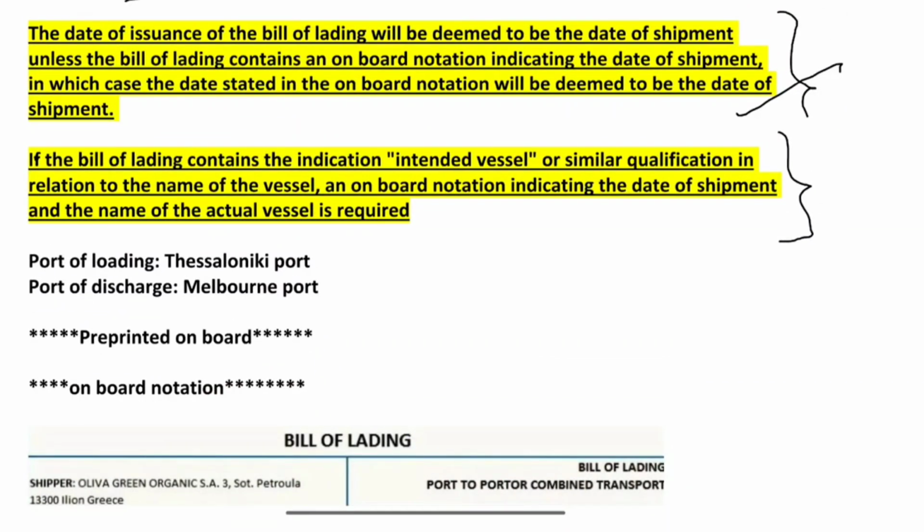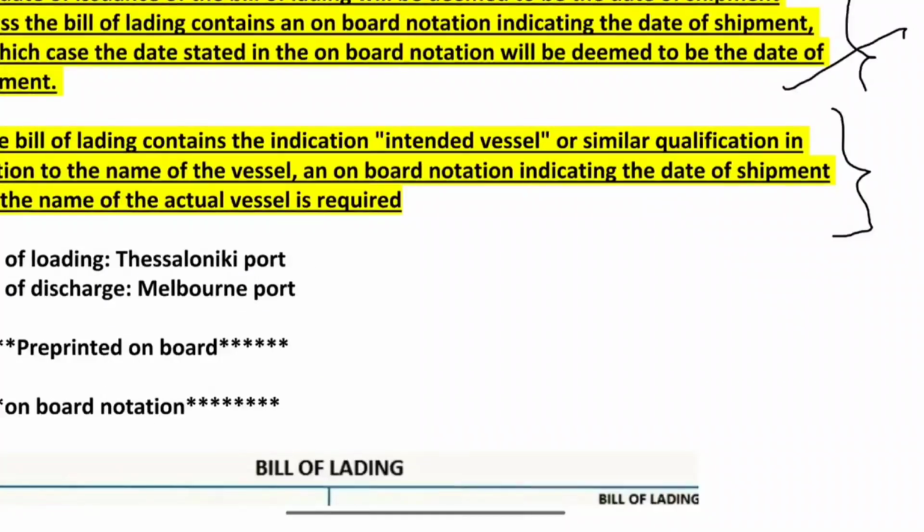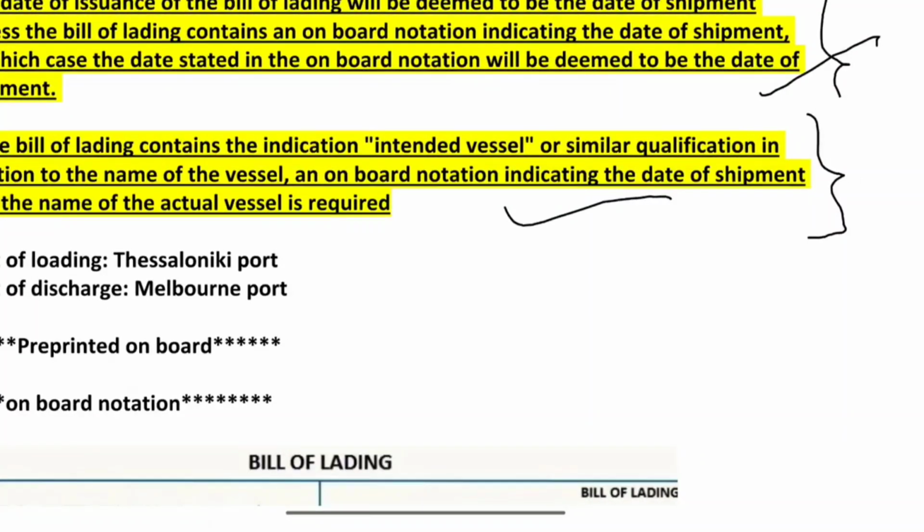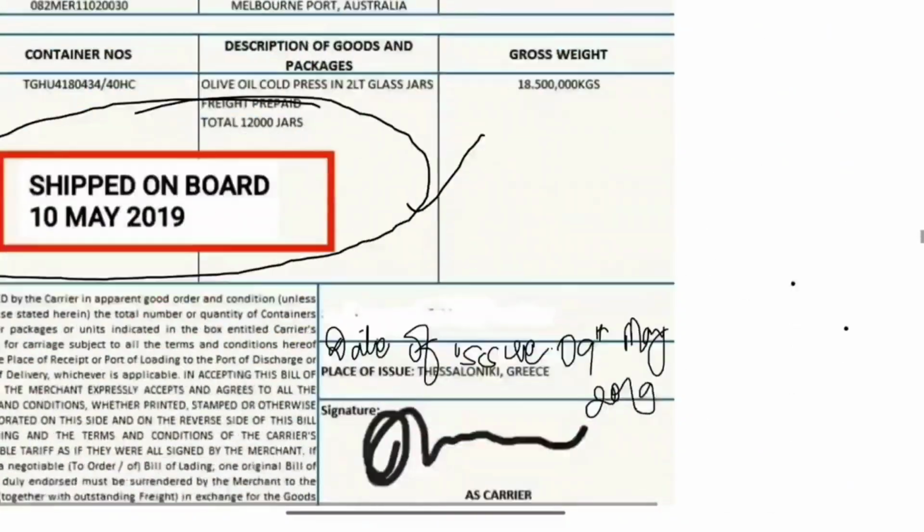If the bill of lading contains the indication "intended vessel" or a similar qualification in relation to the name of the vessel, an onboard notation indicating the date of shipment and the name of the actual vessel is required.